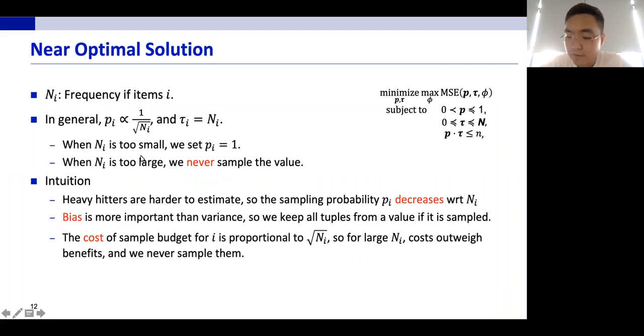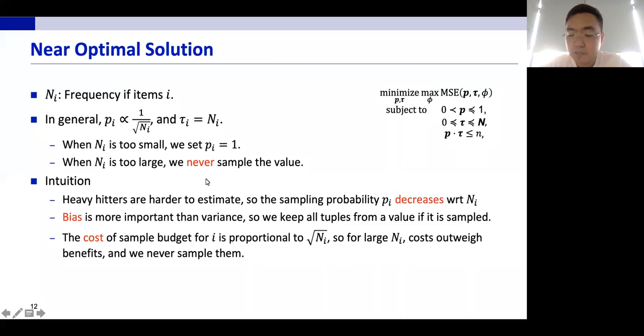First, when the frequency is too small, the sampling probability, of course, should be upper bounded by 1, which means we deterministically store the value and its tuples. And when the frequency is too large, we are not going to sample the value at all.